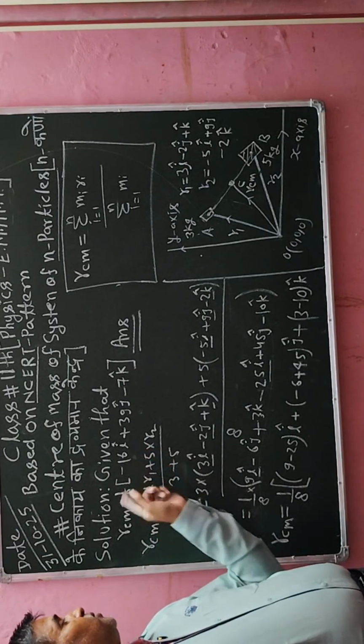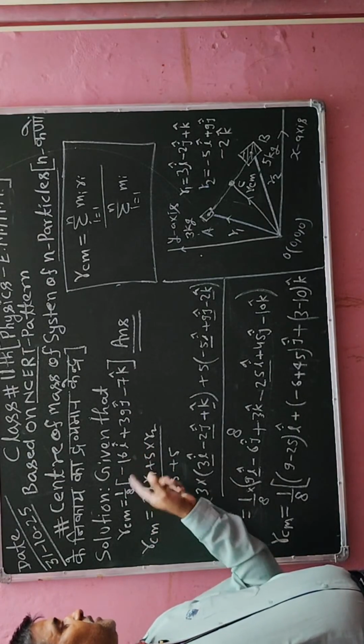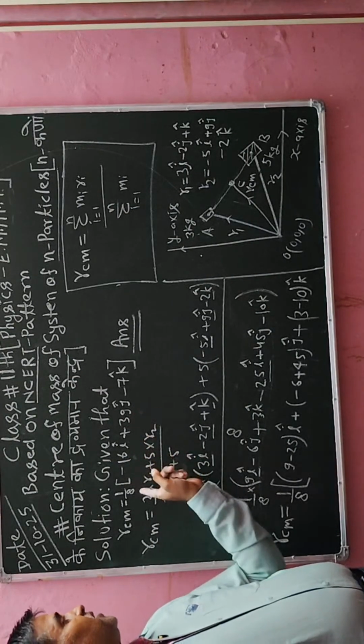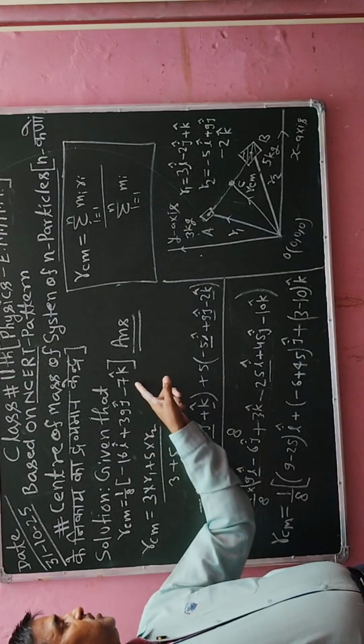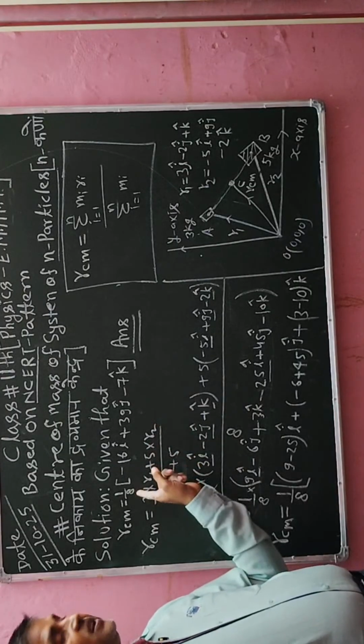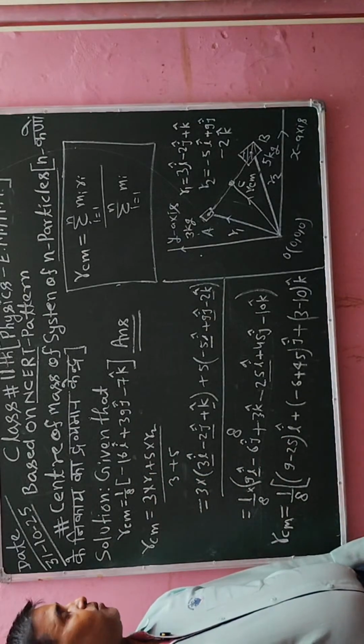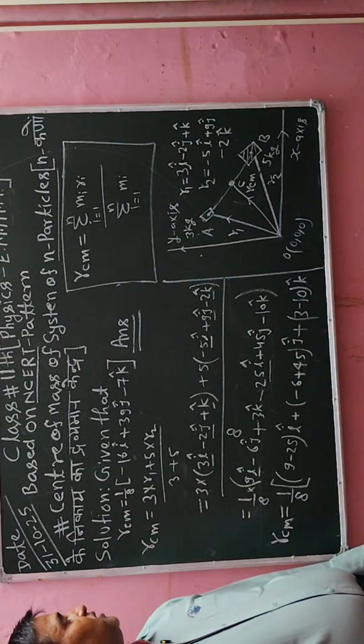Xcm will be minus 16 divided by 8, and ycm which is equal to 39 divided by 8, and zcm which is equal to minus 7 divided by 8. So that will be in coordinate form. Center of mass, that will be in coordinate form.